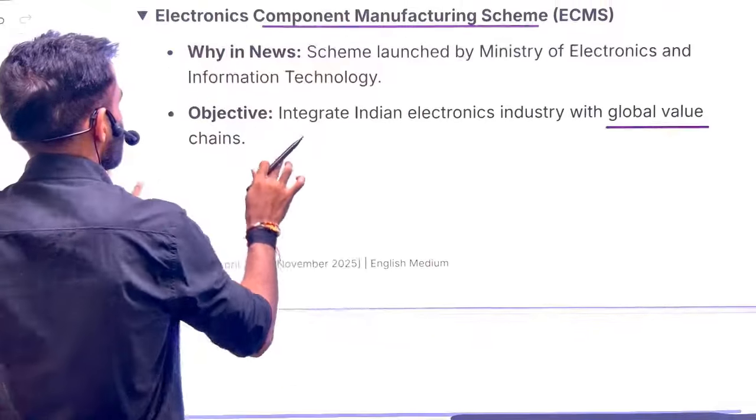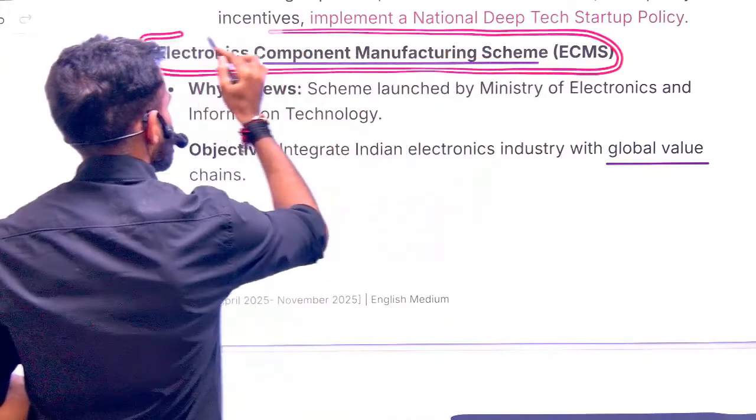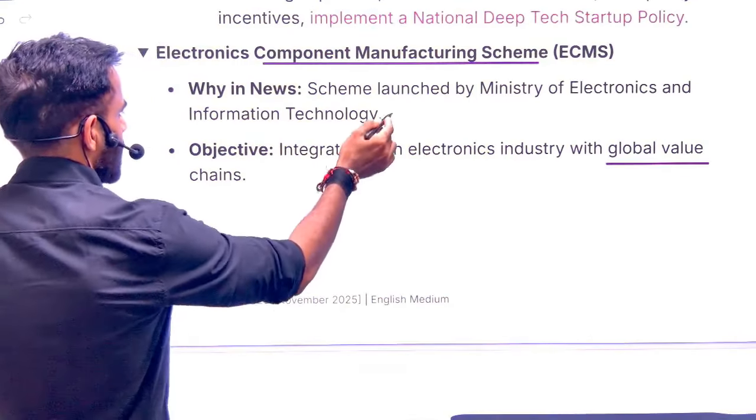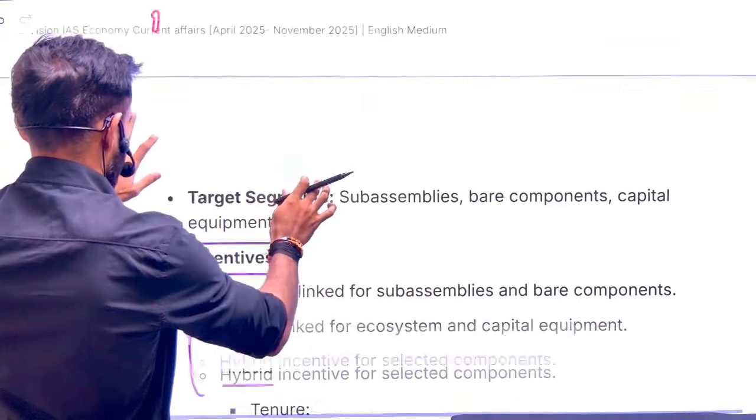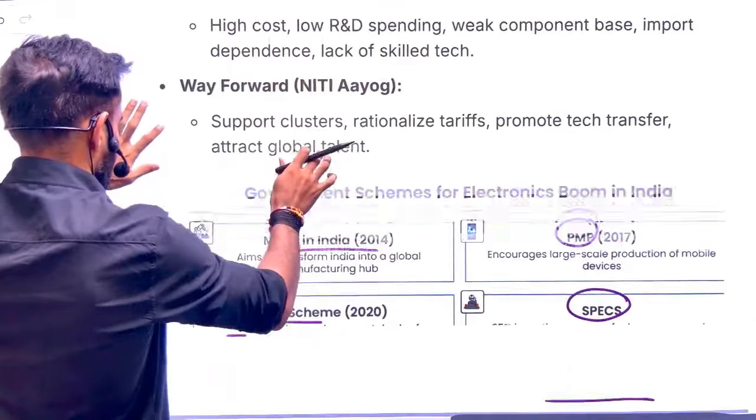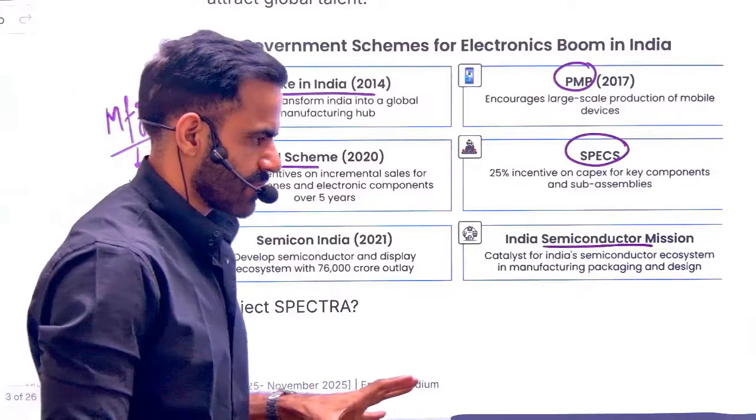Next is related to the electronic component manufacturing scheme. We have already discussed that we are going to focus on the manufacturing of electronic components. The ministry is MEITY. Okay, now these are the incentives. Now understand two or three important things.